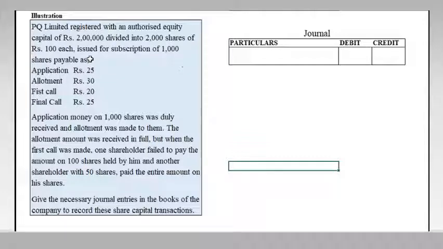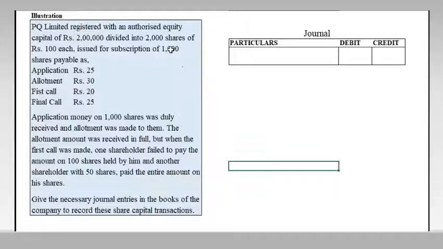But in our problem, we won't consider this authorized capital. We have to deal with the issued capital. Here, the issued capital is 1000 shares. They issued 1000 shares for subscription. So 1000 shares into 100, 1 lakh will be the issued capital.